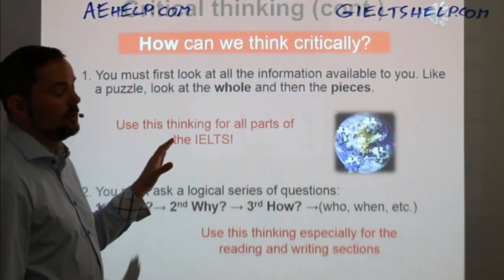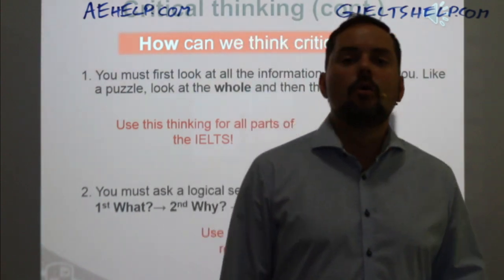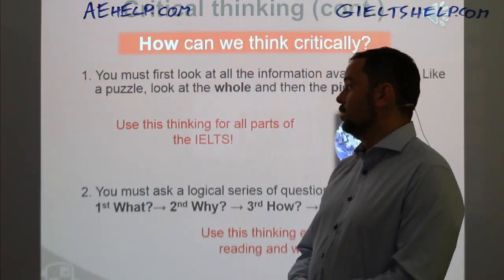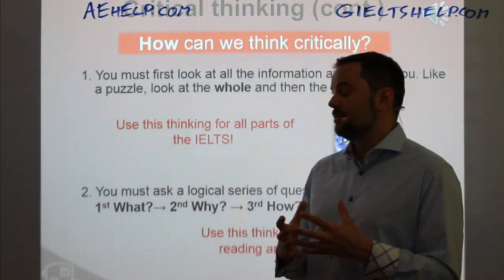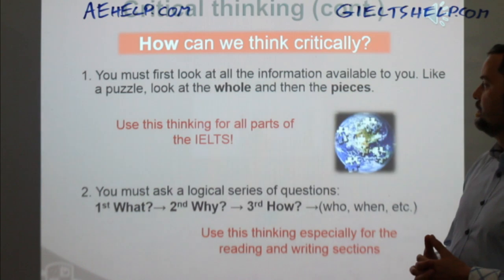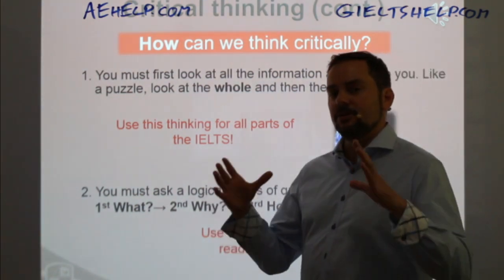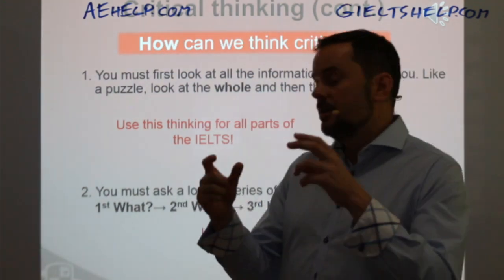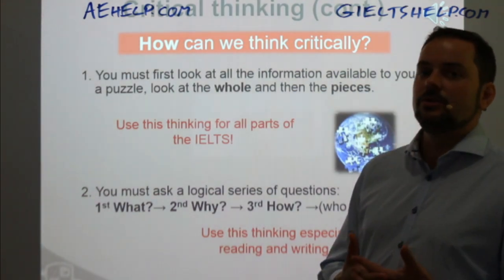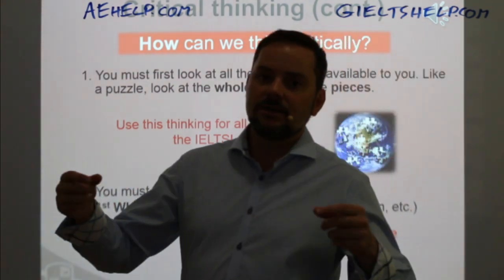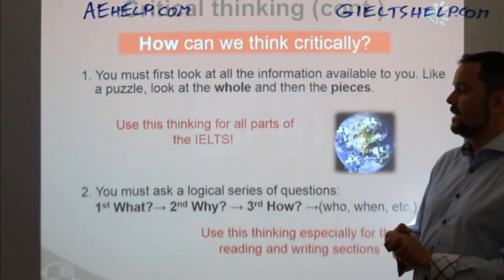A good way to think about information, when you're looking at the IELTS reading, for instance, or IELTS writing task 2, is to try to understand the whole information. Don't worry about the pieces. A good way to think about it is like a puzzle. A lot of you are probably familiar with puzzle games where you have to put together a picture from many little pieces. When you put together a puzzle, the easy way to do it is to look at the picture first and then look at the little pieces and try to put them together. So that's how you have to think about information.